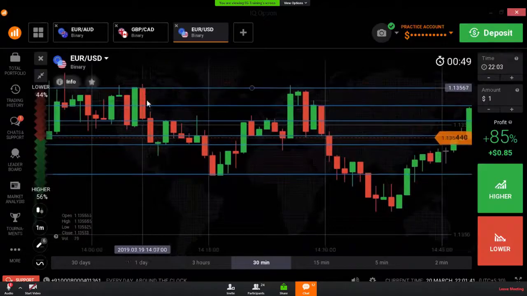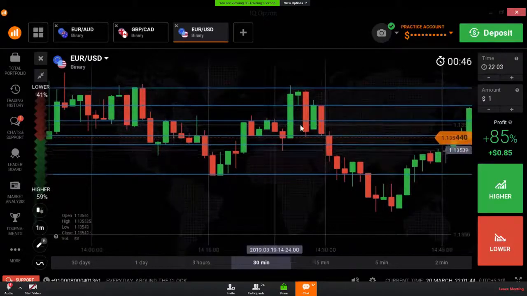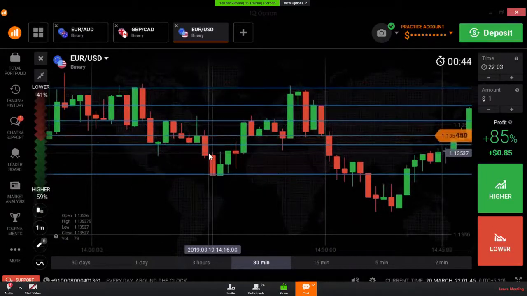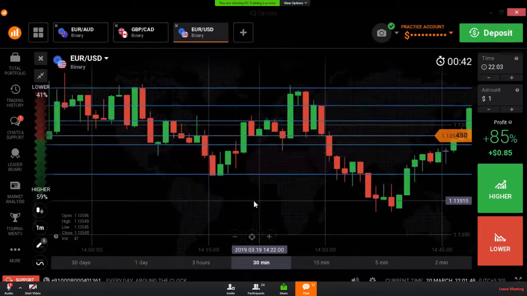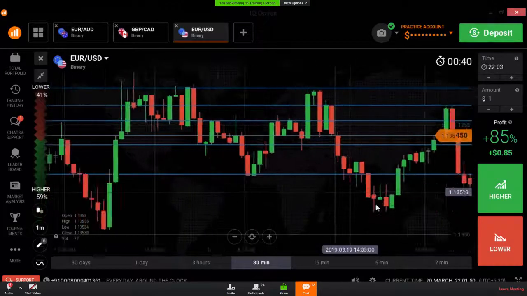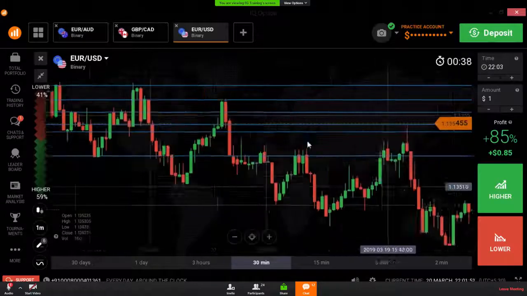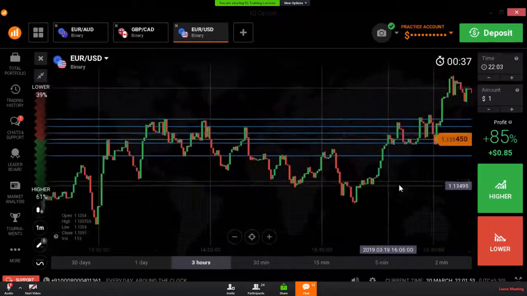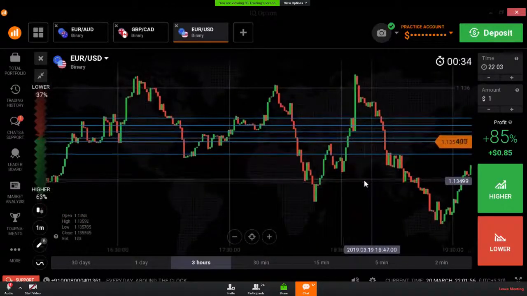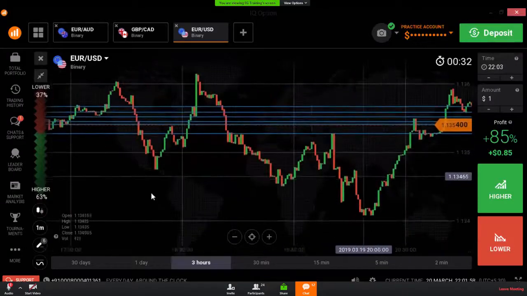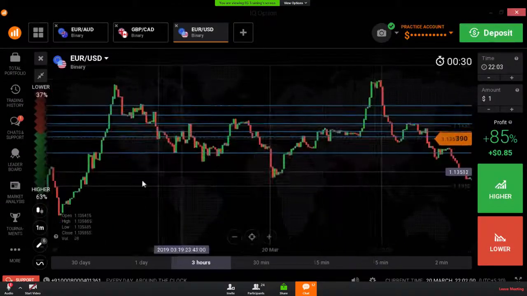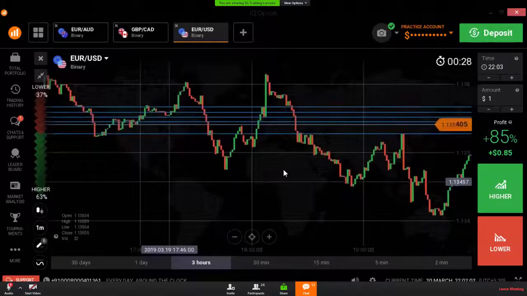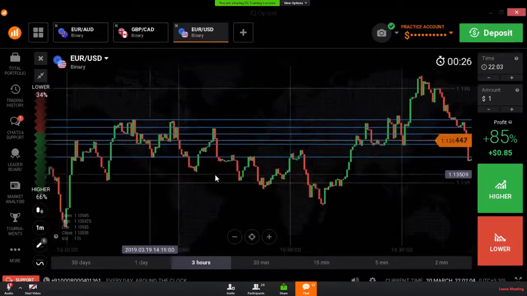All these levels are SNR levels, but not all levels are strong levels. So we need to check the strong levels now. We need to check all the lines which are respecting the market most of the time. In these levels, we need to filter the strong levels here.